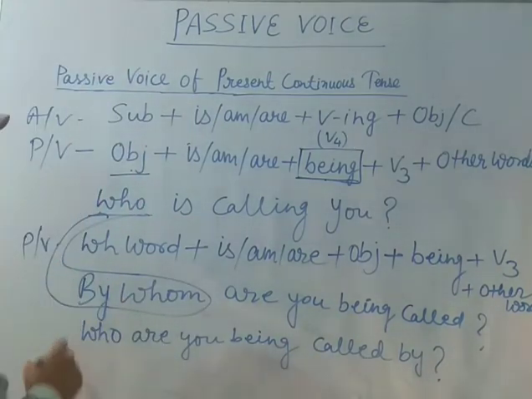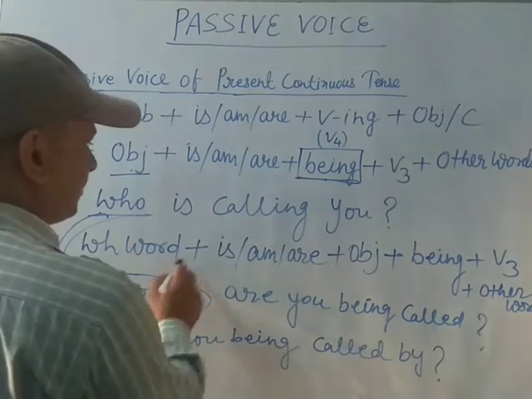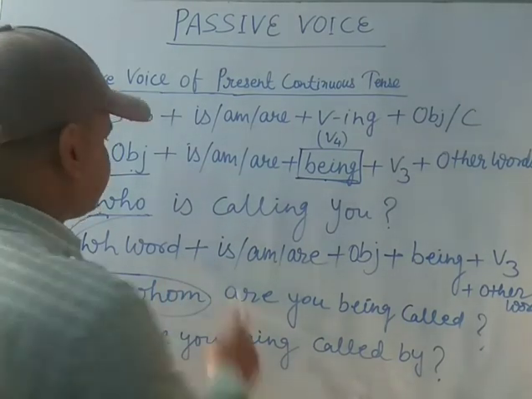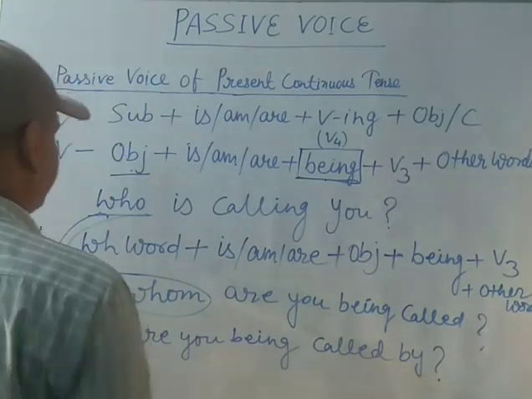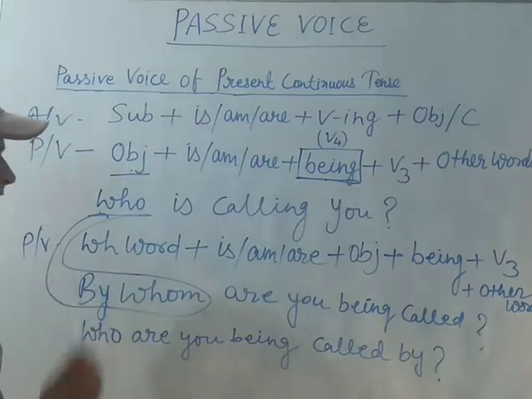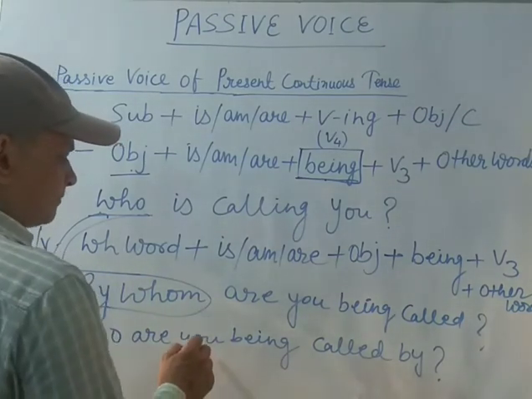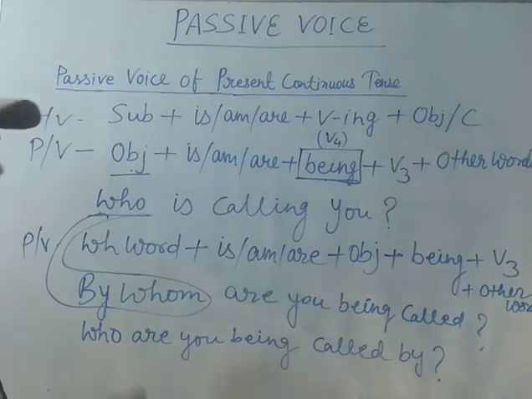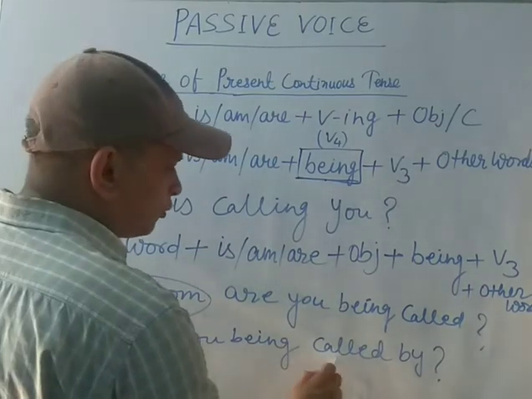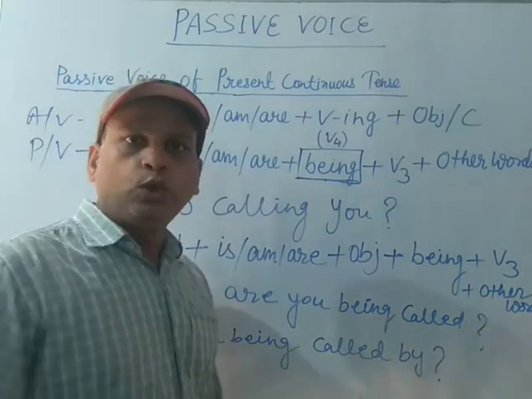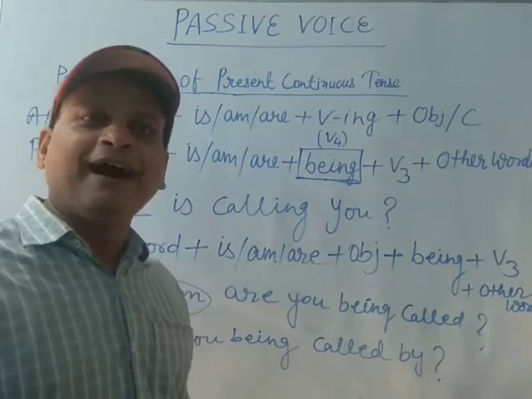These two sentences are based on the structure mentioned here. WH word, alright. Since the object is you, that's why are is used here. Being called plus by. Who are you being called by?